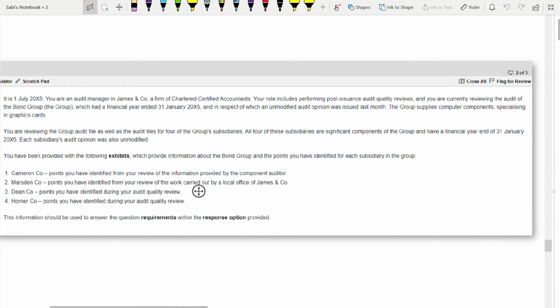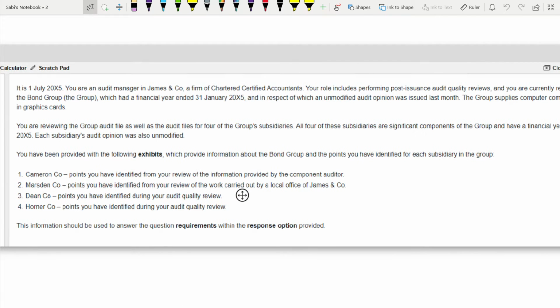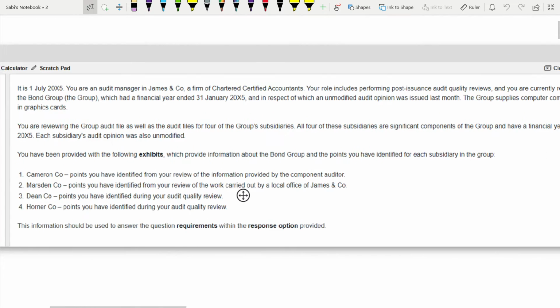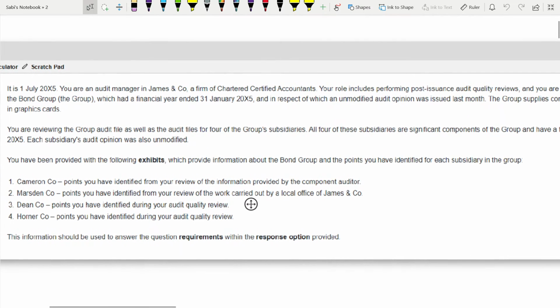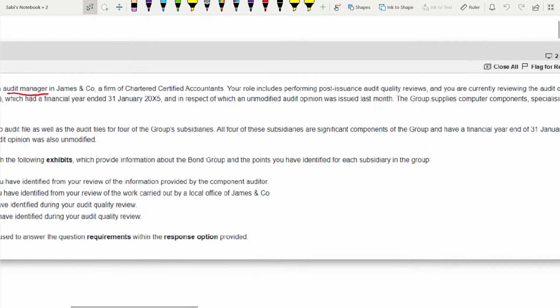I think you can see the screen, though it's very small. I can understand the font is very small because it was small in the screenshot when I took it. I couldn't increase it, but I hope this is clear enough. Okay, so it is 1st of July 2005. You are an audit manager in James and Company, a firm of chartered certified accountants. Your role includes performing post issuance audit quality reviews.